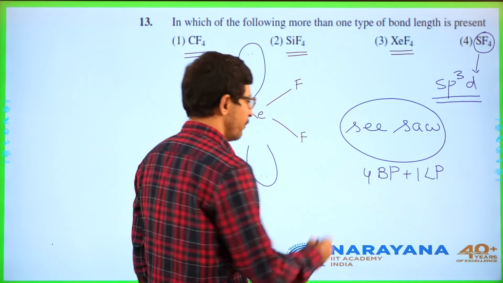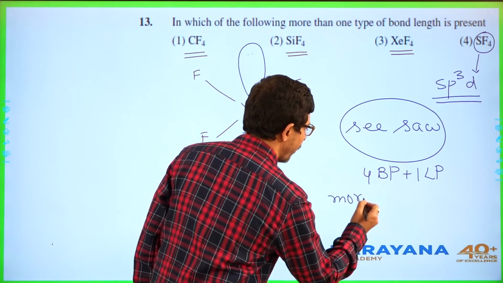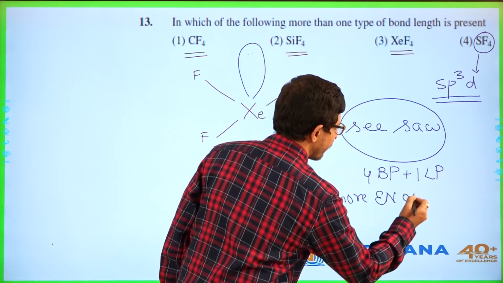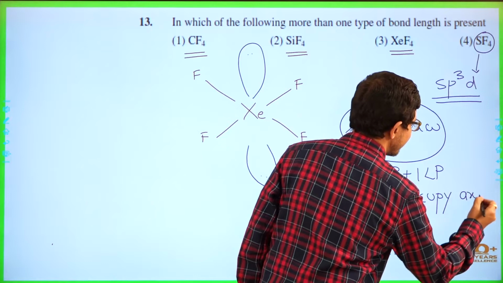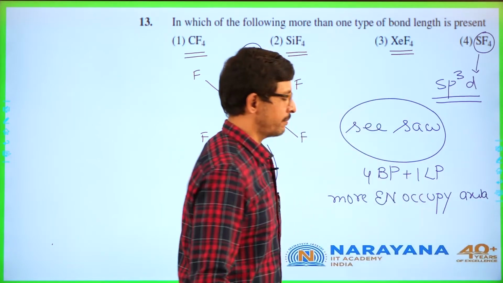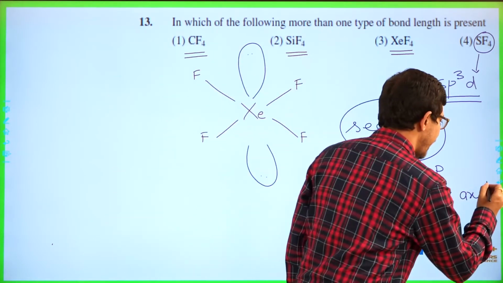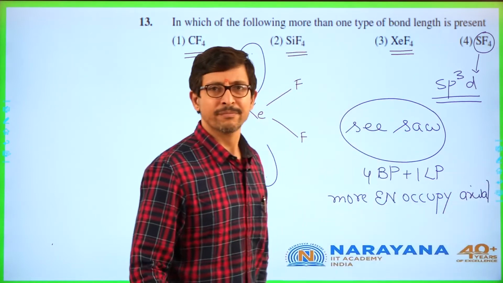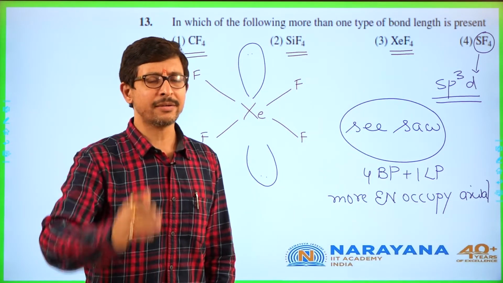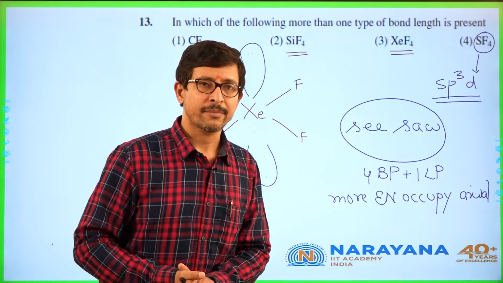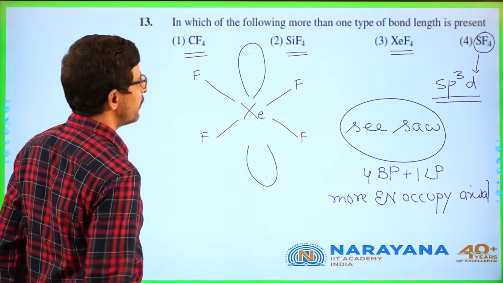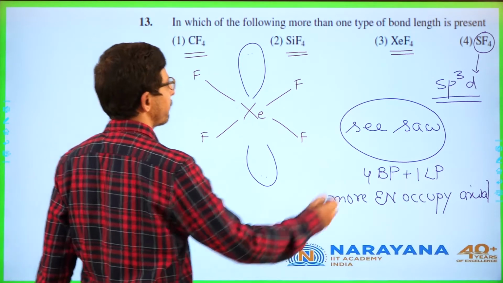And in this, more electronegative atoms occupy axial positions. So axial bond length and equatorial bond length are not same. So, it will be SF4.